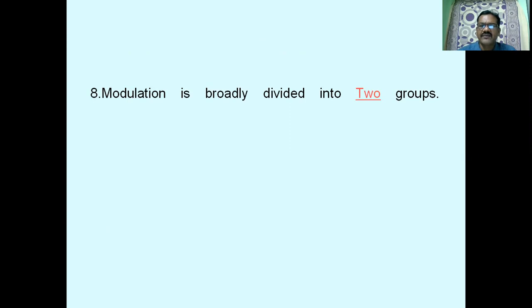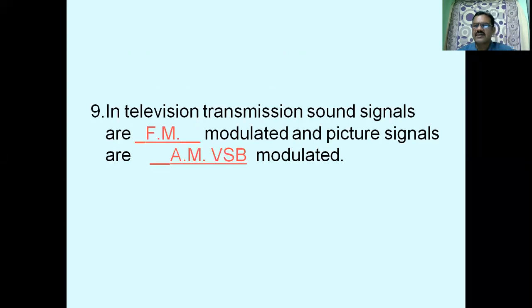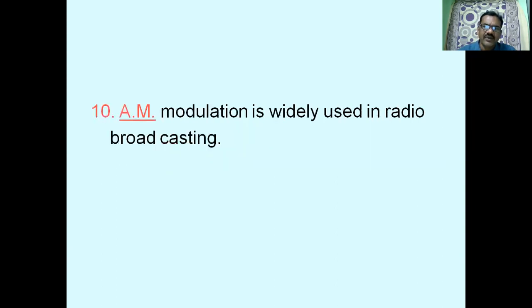Modulation is broadly classified into 2 types. One is continuous wave modulation, the second one is pulse modulation. In television transmission, for sound we use FM modulation, and for picture we use amplitude modulation, that too vestigial sideband modulation, which is one of the variations of AM. We will discuss it in future classes. AM modulation is widely used in radio broadcasting.